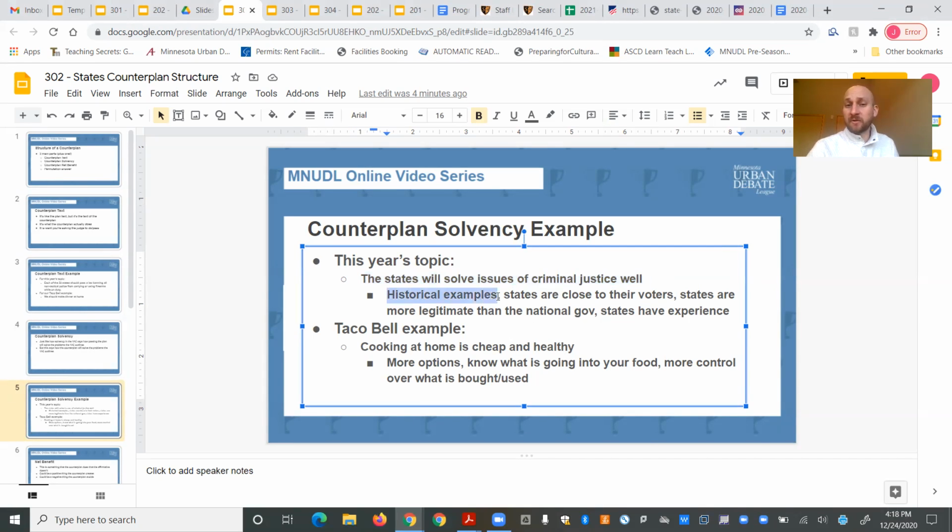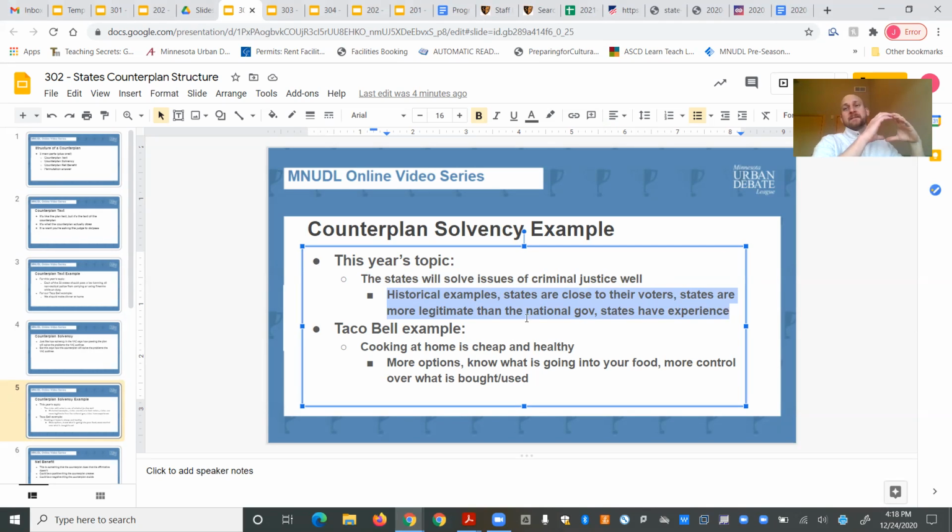So they might look at historical examples. They might say things like, states are closer to their voters. They respond more effectively, more quickly. They could say that state governments are more legitimate than the national government, so they can make things happen better, or that the states have experience doing criminal justice reform or regulating the police. So therefore, if they have experience, they know how to do it the right way, right?